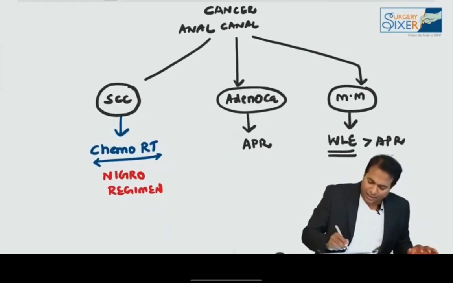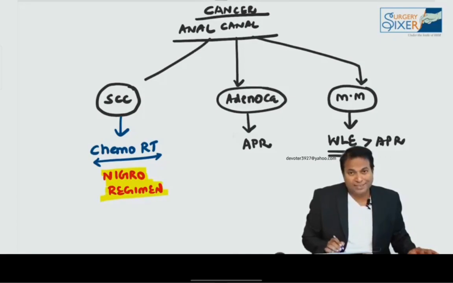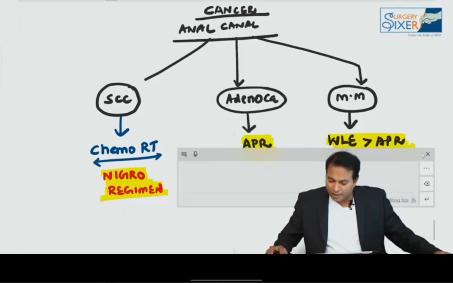So these are the 3 cancers in the anal canal. The management is very straightforward and simple. So please remember, if it is squamous cell cancer, Nigro regimen, this is 5-fluorouracil cisplatin based chemotherapy; adenocancer, APR; and malignant melanoma, wide local excision and not APR. Please don't forget these points.